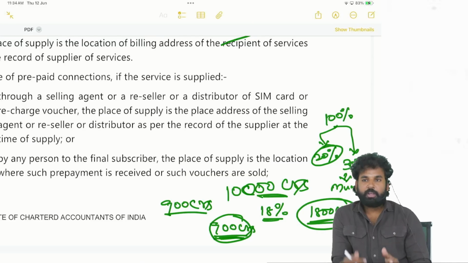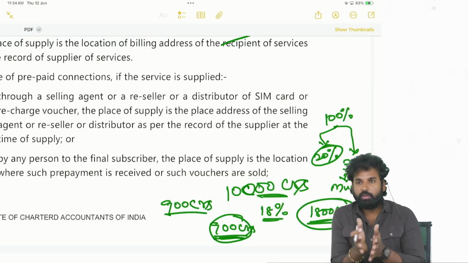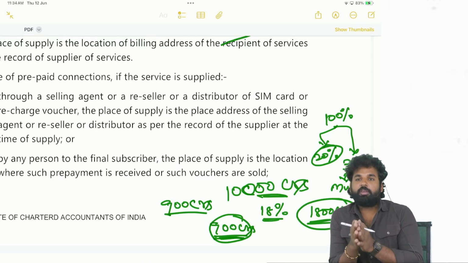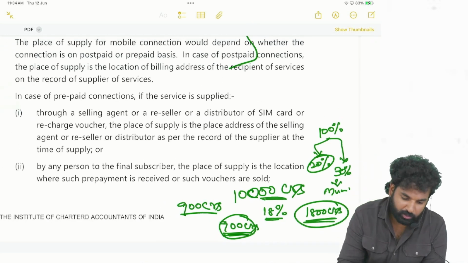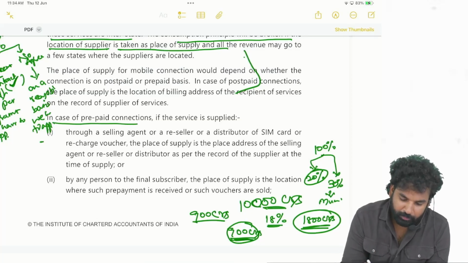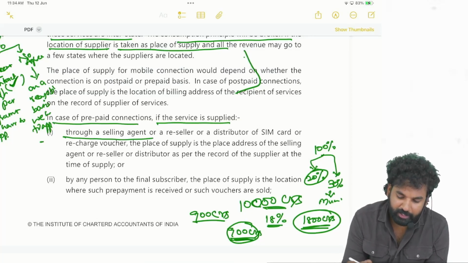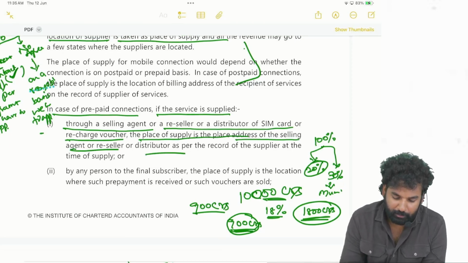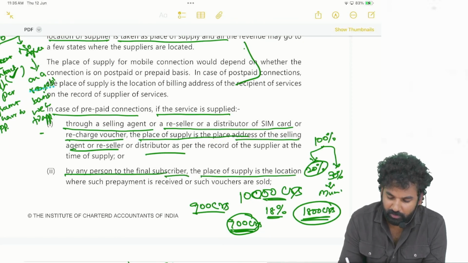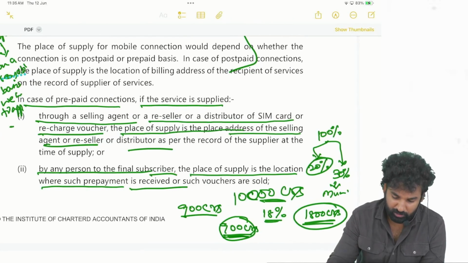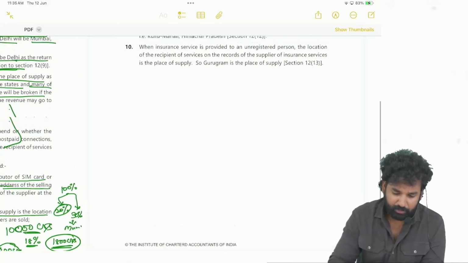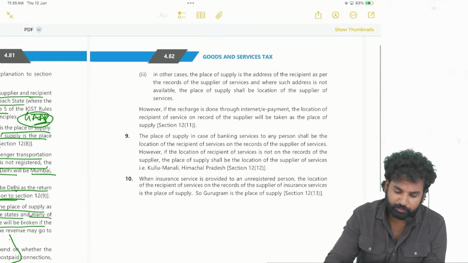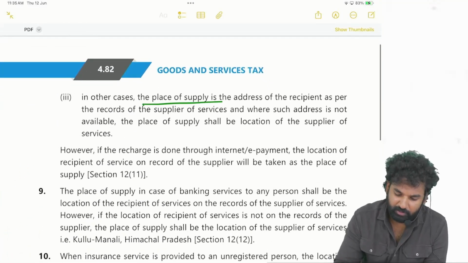So that's why it is completely wrong to fix the place of supply as the location of the service provider. Okay, then what we have to fix? Location of the recipient will be the ultimate correct thing here. Okay, so now in case of prepaid connections, if the service is supplied to a selling agent or reseller or a distributor of the SIM card or recharge voucher, the place of supply is the place of address of the selling agent or reseller or distributor. By any person to the final subscriber, the place of supply is the location where such prepayment is received or such vouchers are sold.